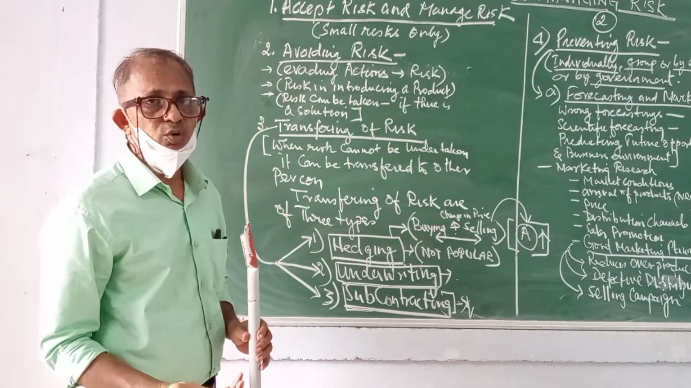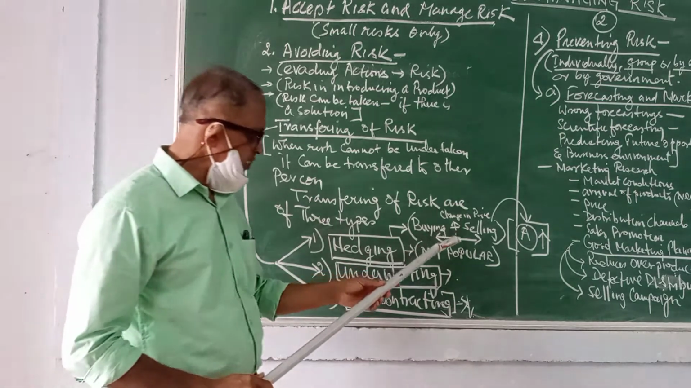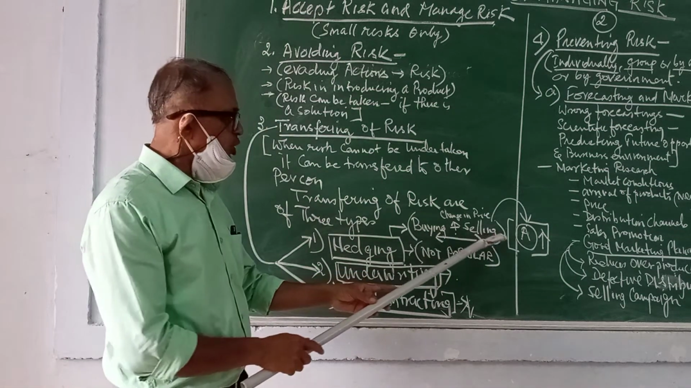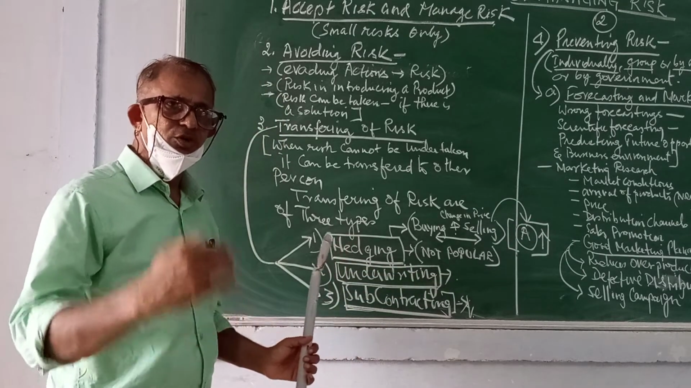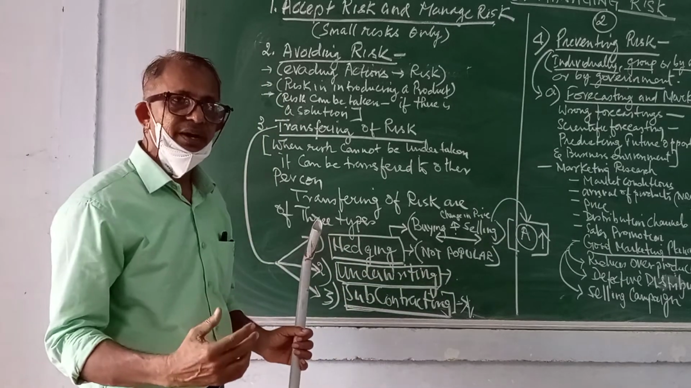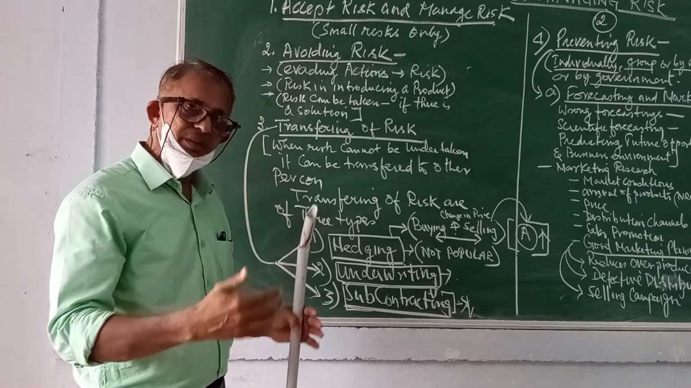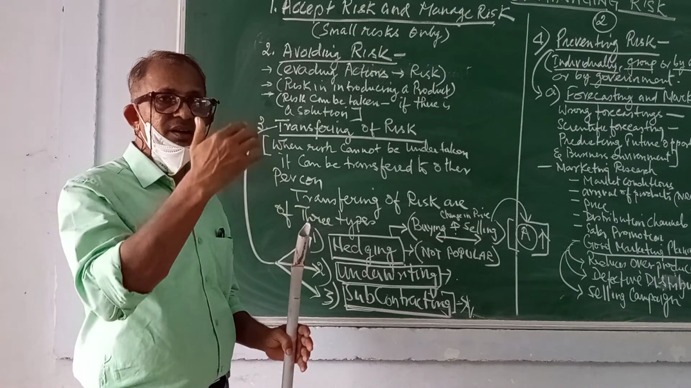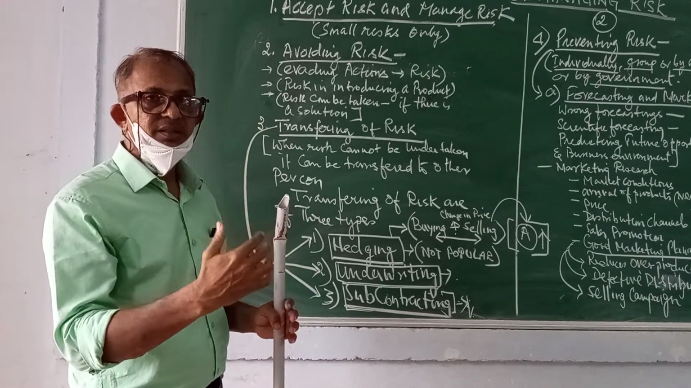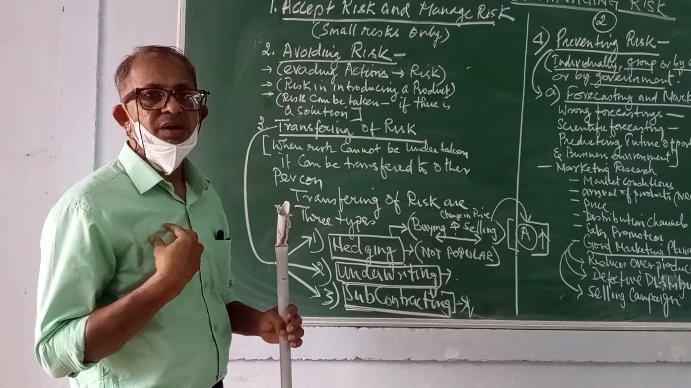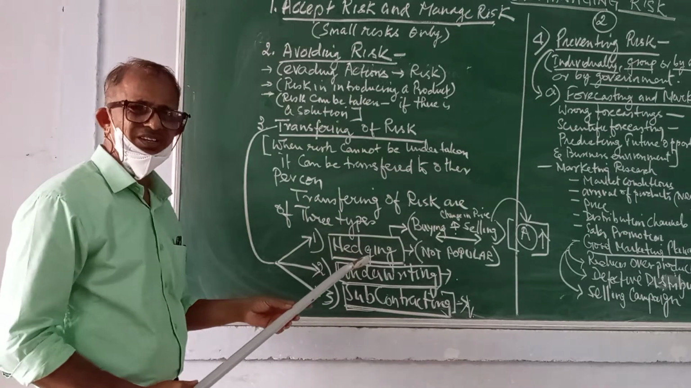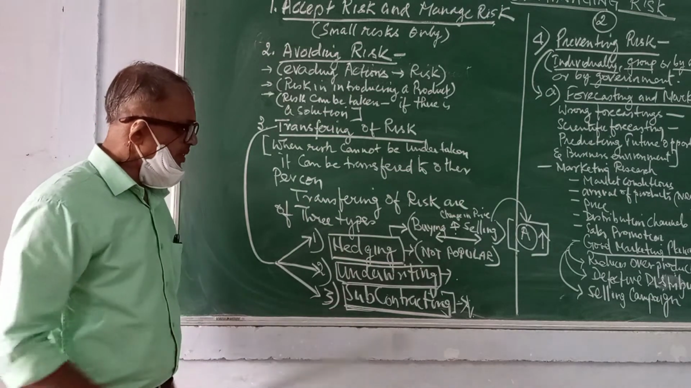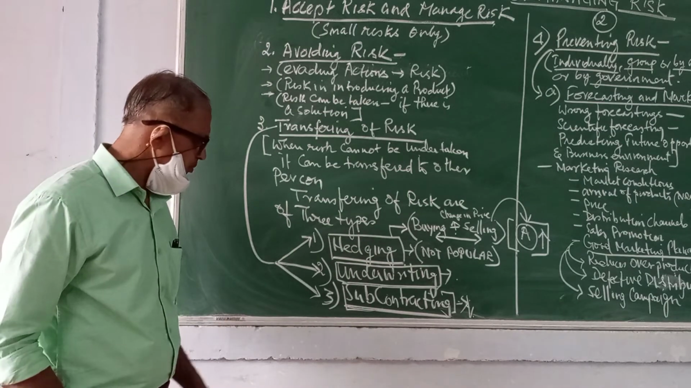So what would I do in such a situation? I transfer the product to a future market, where when the prices rise, I can sell the product, and that will help me in earning my profits. So this is called hedging. But this hedging method is not at all popular.